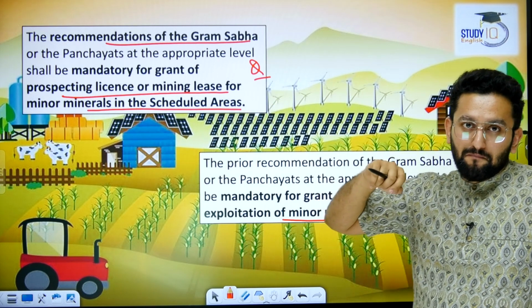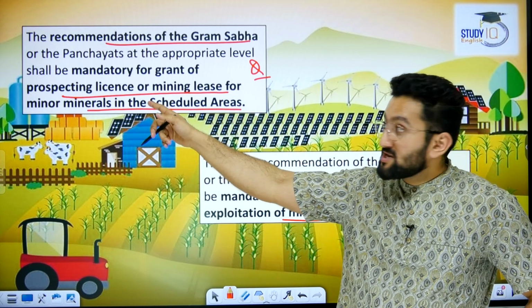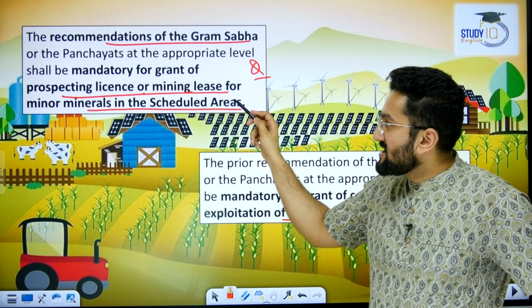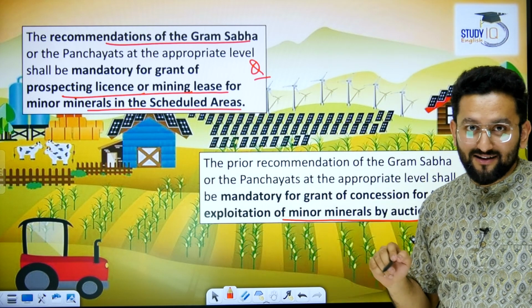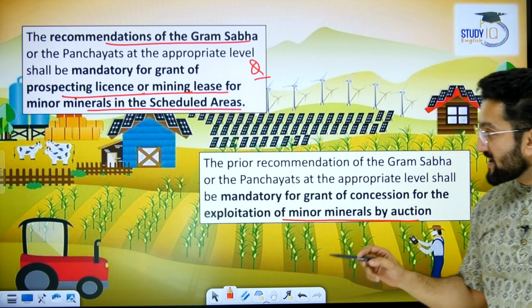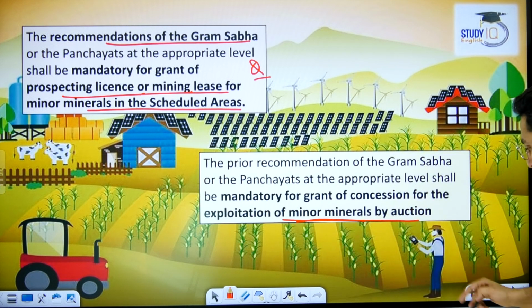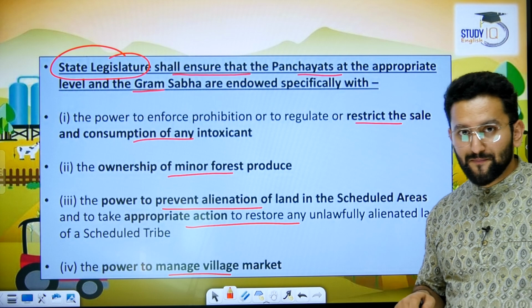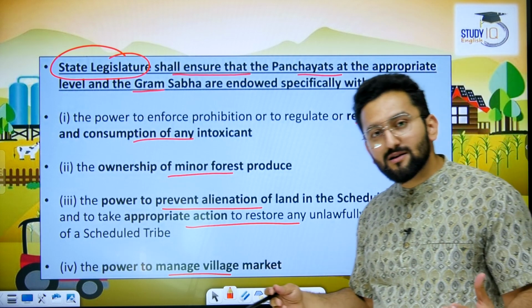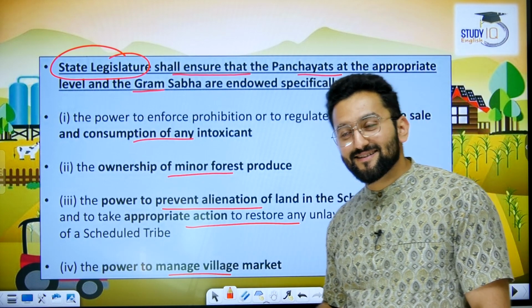Recommendation of Gram Sabha becomes important when it comes to license, mining lease, minerals of that particular area. There can be a question from here. Prior recommendation of Gram Sabha when it comes to exploitation of minor minerals for auction from this area. So don't you think it is empowering the local community?